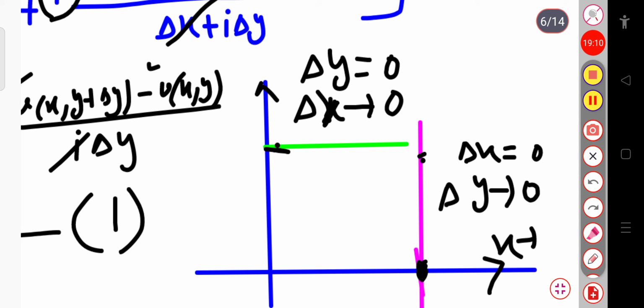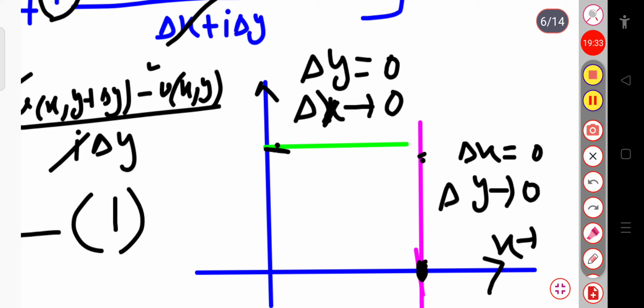This condition is necessary, but not sufficient, because we have not considered every possible path.